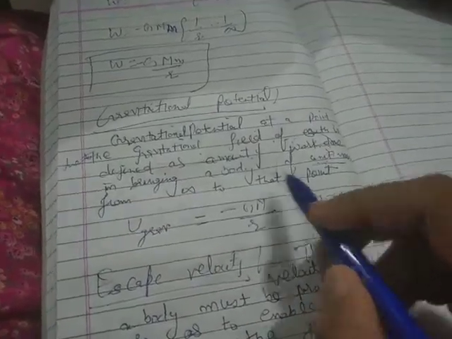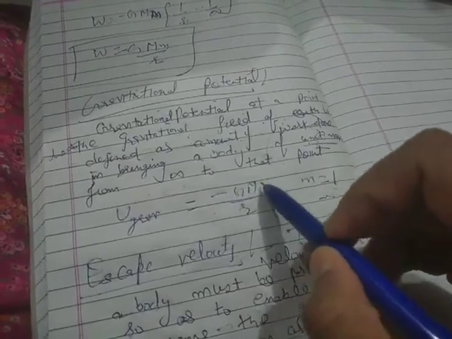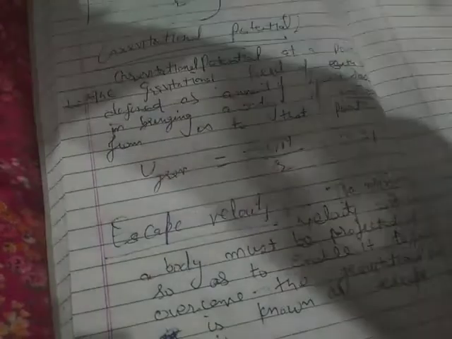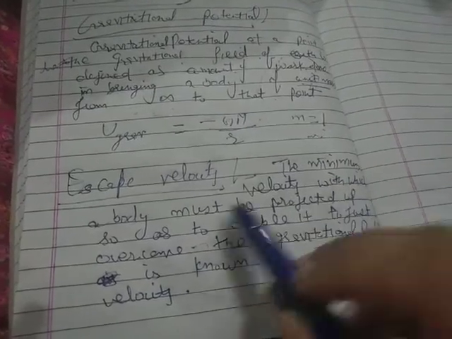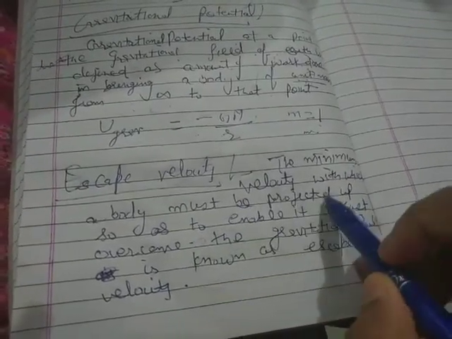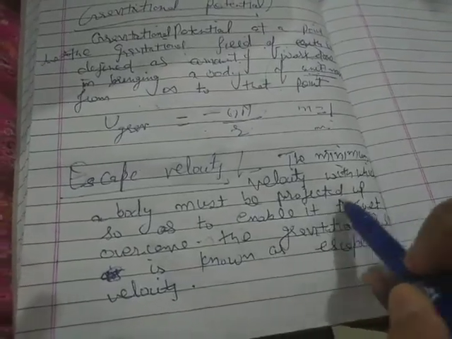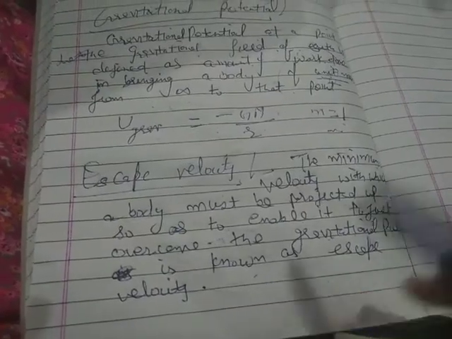So we can say that U gravitation is equal to minus GM by r, because small m is equal to 1. Clear? Now next is escape velocity. The minimum velocity with which a body must be projected up so as to enable it to just overcome the gravitational pull is known as escape velocity.